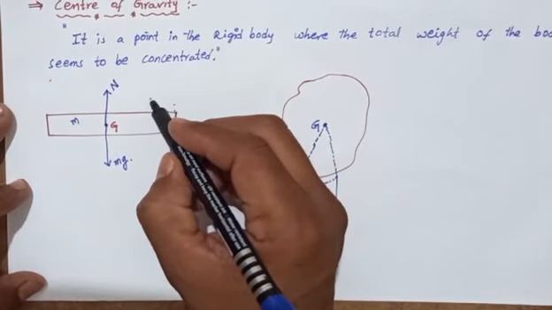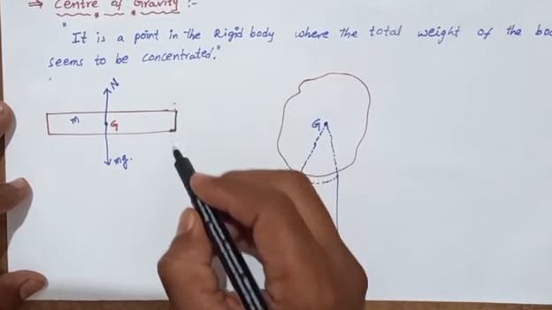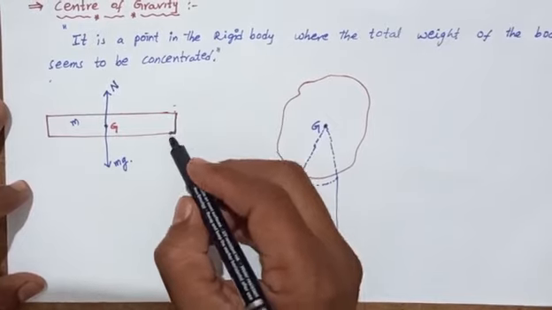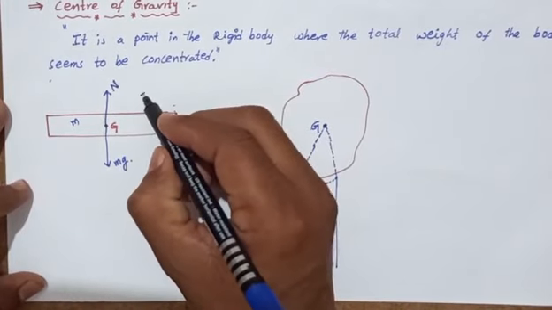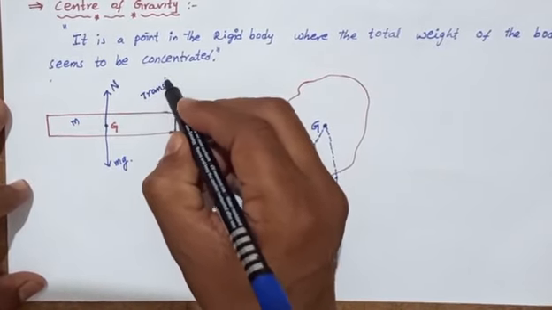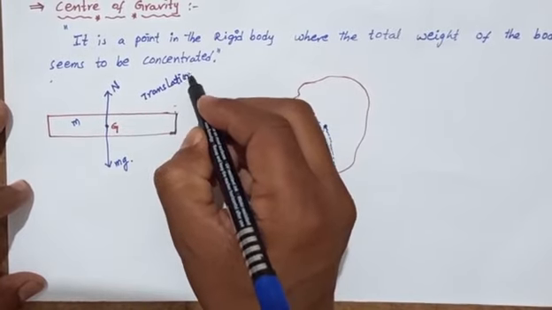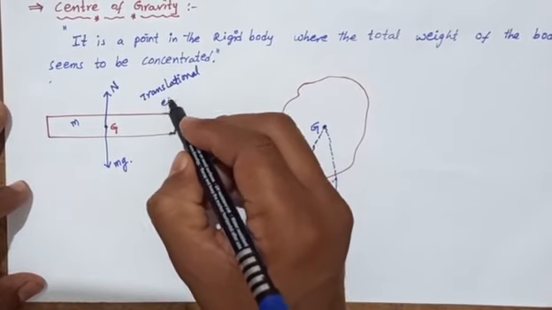So this is called translational equilibrium.